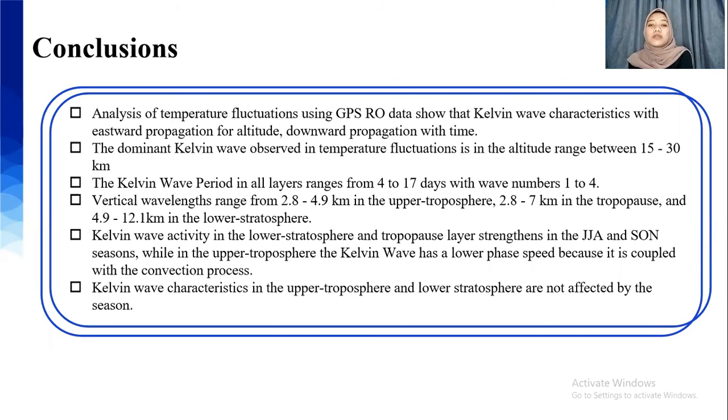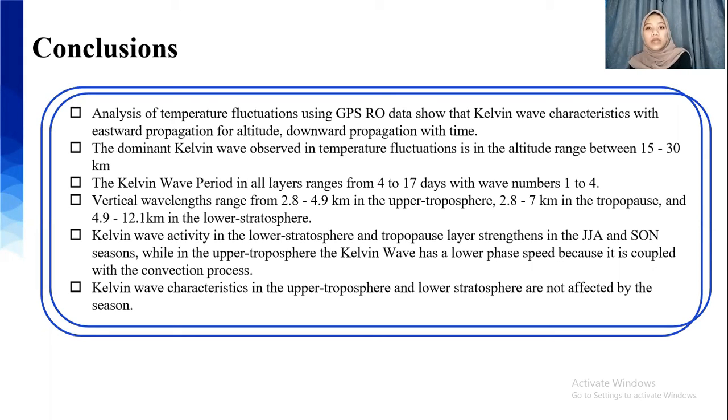The last part is the conclusion of our research. The analysis of temperature fluctuations using GPS radio occultation data shows Kelvin wave characteristics with eastward propagation with altitude and downward propagation with time. The dominant Kelvin wave observed in temperature fluctuations is in the altitude range between 15 and 30 kilometers.